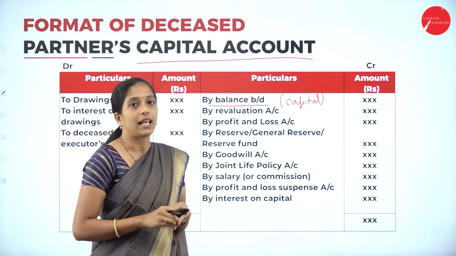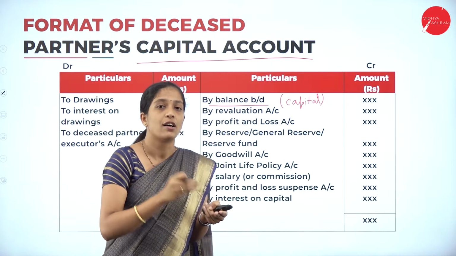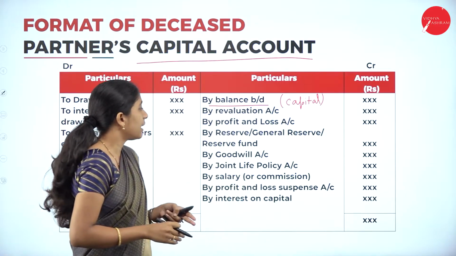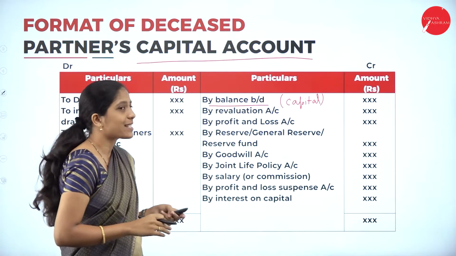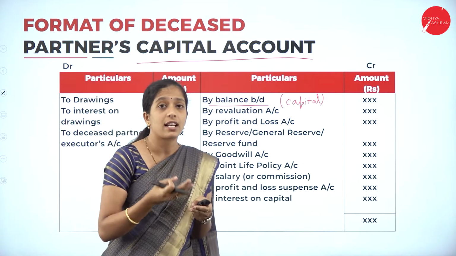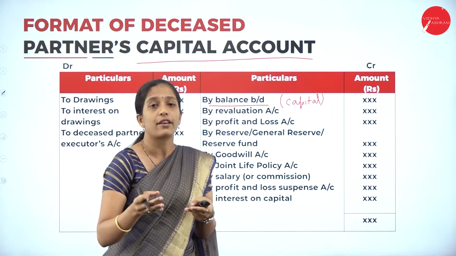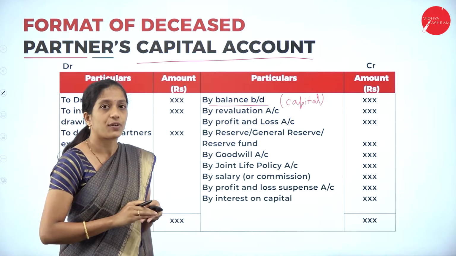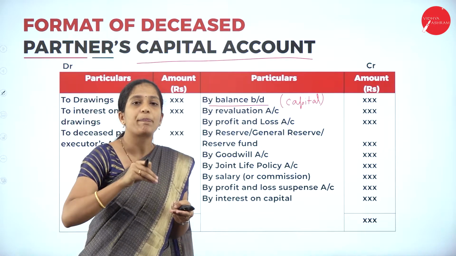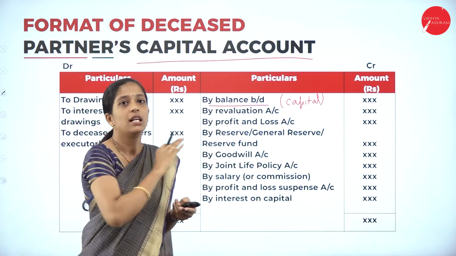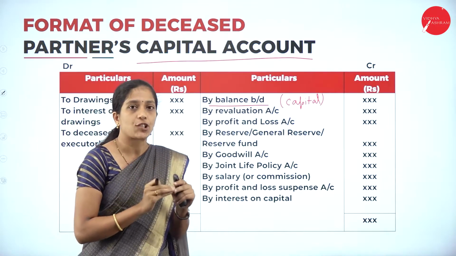Next by goodwill account. So his share of goodwill, which has to be borne by the remaining partners, has to be transferred. Then if there is any joint life policy, his share has to be transferred. Next salary or commission. If he has done any extra work in the organization and the organization is giving any extra salary or commission, that has to be transferred. Here you have to make a note: only the deceased partner's share will be transferred to the deceased partner's capital account. Clear? So only the deceased partner's share.